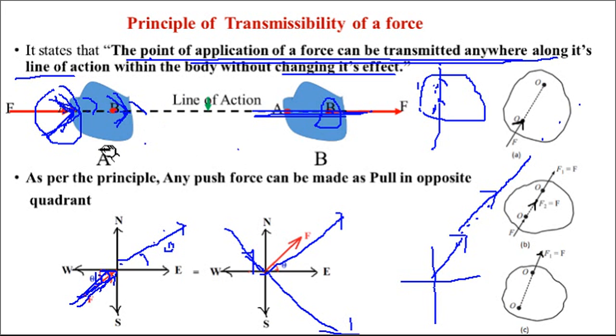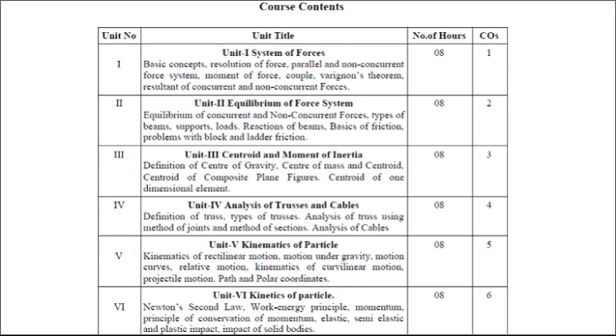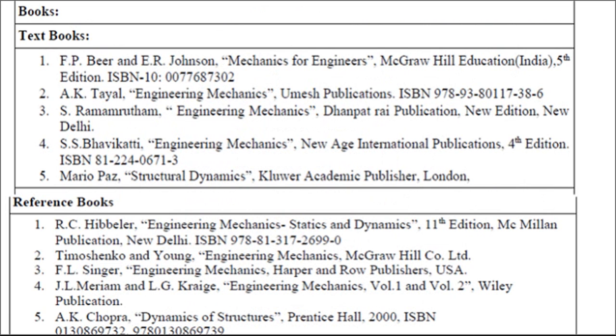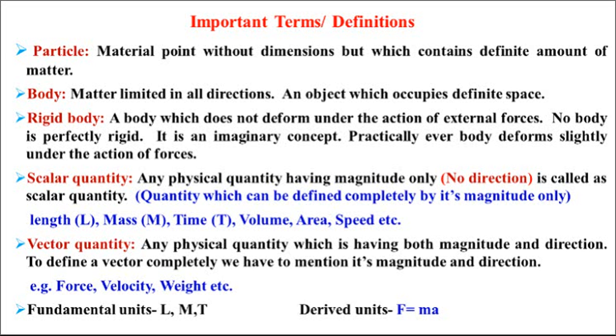For today I think this will be sufficient. What have we covered today? We have covered the syllabus of this subject, the CIA, and all 6 units. Then we covered what books are available, then 6 practicals and 6 assignments, which is the term work part.